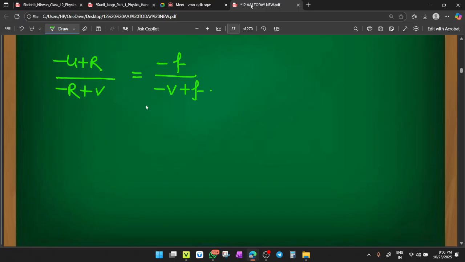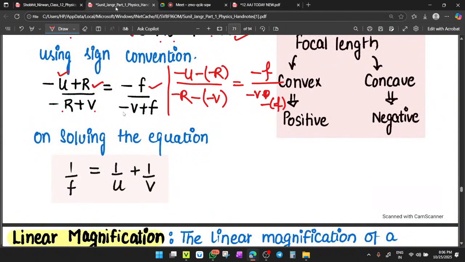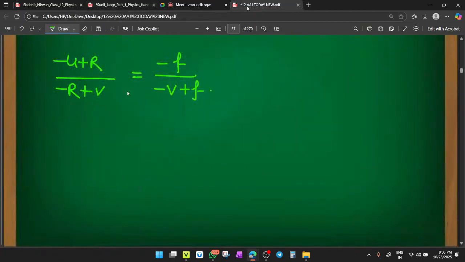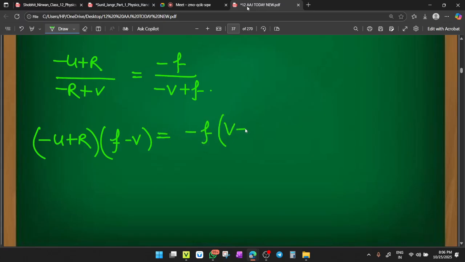Now cross multiply these things, all the relations you have to cross multiply. Let us multiply. So minus U plus R whole multiplied by minus f plus V. Better you can write it f minus V. And minus f multiplied by V minus R. In the place of minus R plus V, better you can write it plus V minus R. Okay, beta.